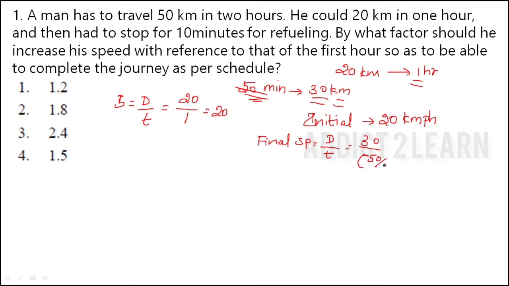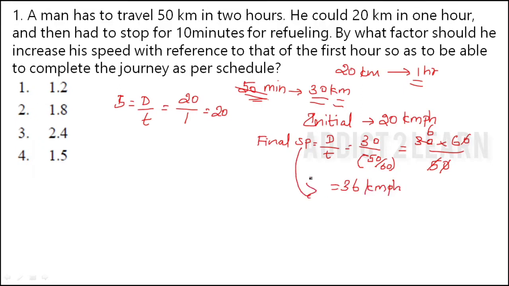So 50 divided by 60. This 60 goes to the numerator. So 30 into 60 divided by 50. Here we can cancel this 0. Then 5 into 6 comes. So 6 into 6 is 36. So the final increased speed is 36 km per hour.